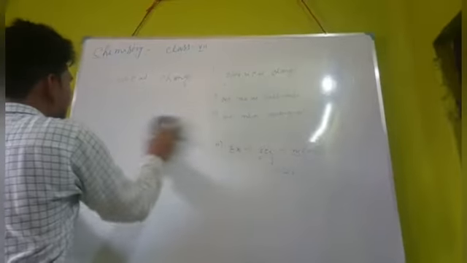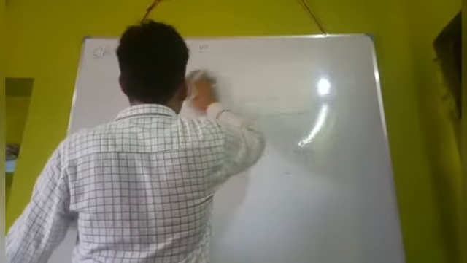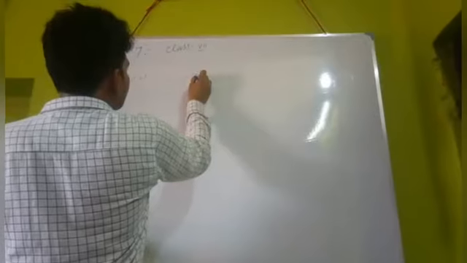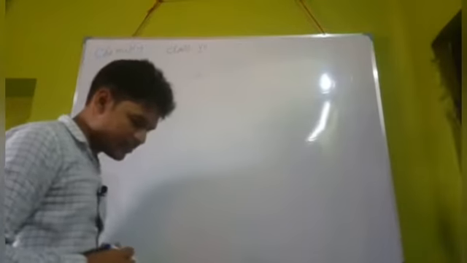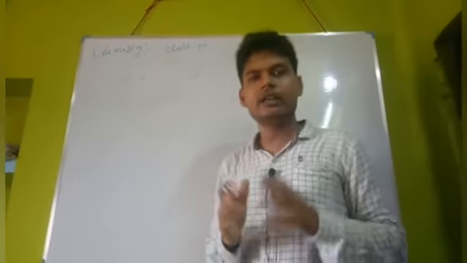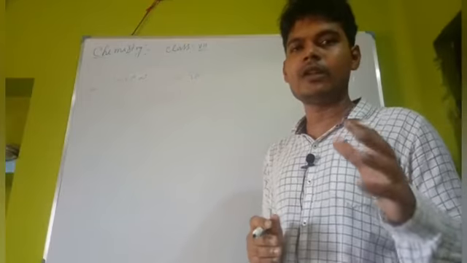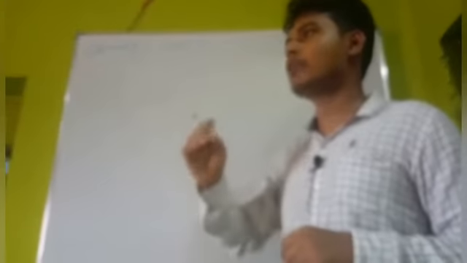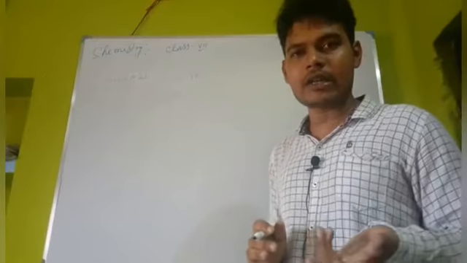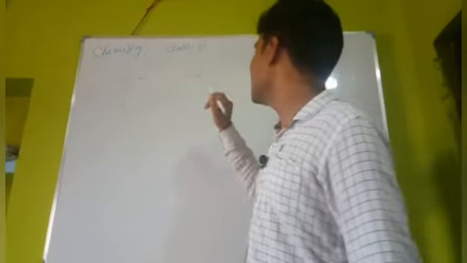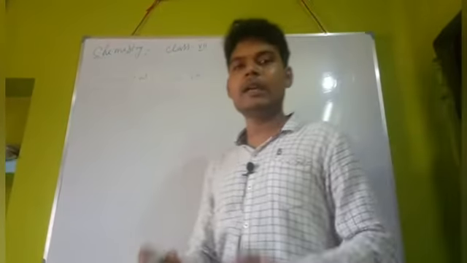Now we come to the chemical reaction. What is chemical reaction? Chemical reaction is the process in which the substances which take part in a chemical change rearrange their atoms and produce new substance. They rearrange their atomic structure or ionic structure, there will be some rearrangement. So this process is called chemical reaction.